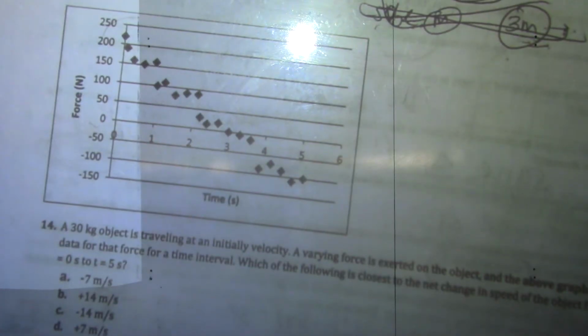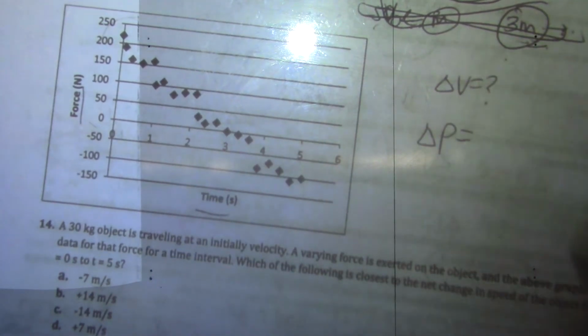We have a 30 kilogram object initially traveling with some velocity. We've got this force, and I want to find the net change in speed from 0 to 5. With a force-time graph, I want to find delta v as the end goal, but I can find delta p first by doing the area. I'm going to make this a positive triangle right here. I know I call it area under the curve, but it's really to the x-axis, so if it's under the axis, it's actually negative.